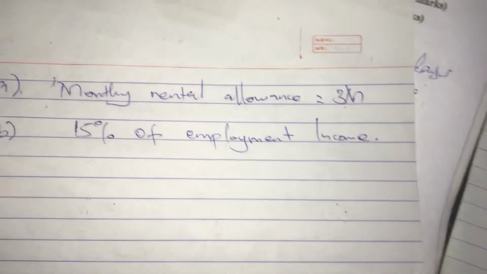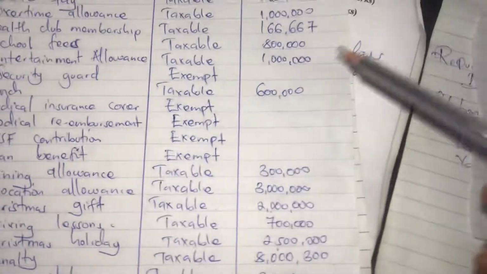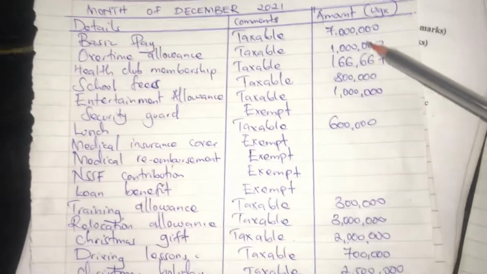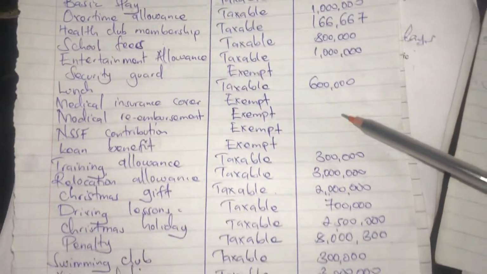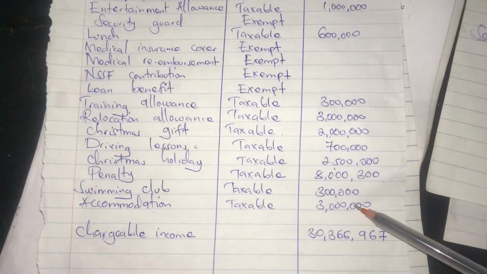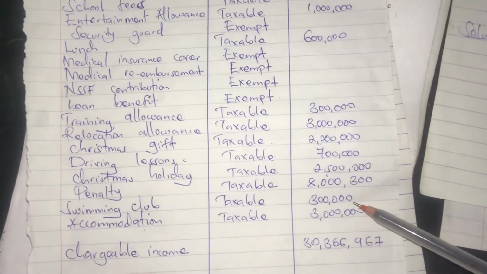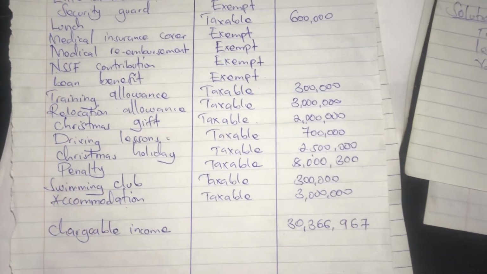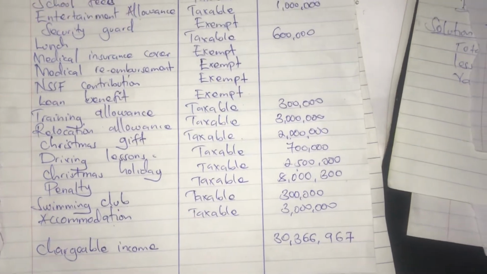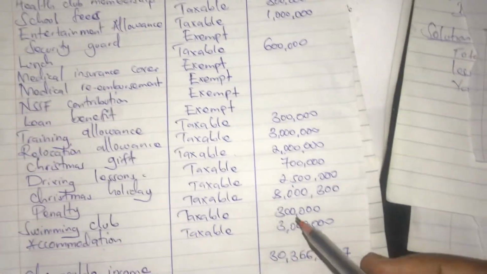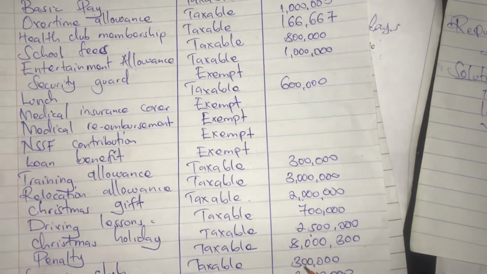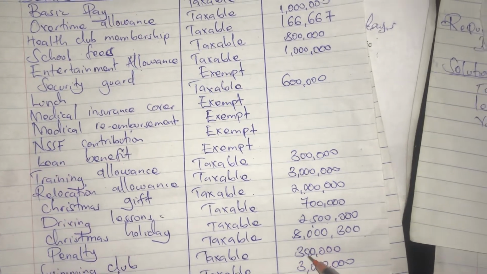So we come here and add all these things that we've done, in order for us to get the chargeable income. We add all these without accommodation. Remember, we haven't done accommodation.